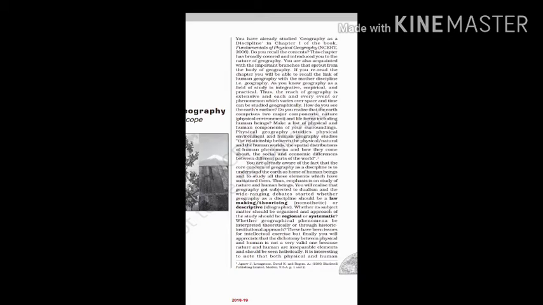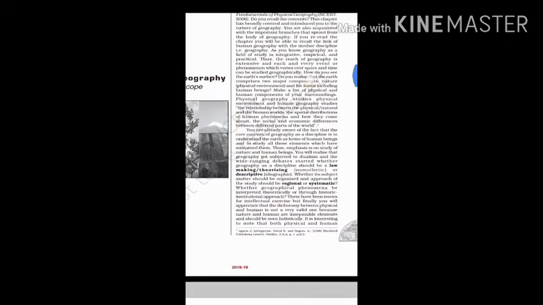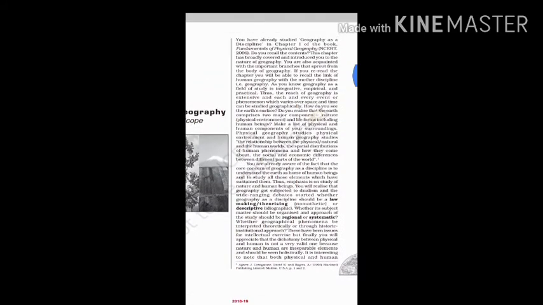Geography has two parts, geo and graphy. Geo means earth and graphy means to write something about. So if we put this together, geo plus graphy is equal to geography. That means geography means to write something about earth. I hope you have understood what geography means.